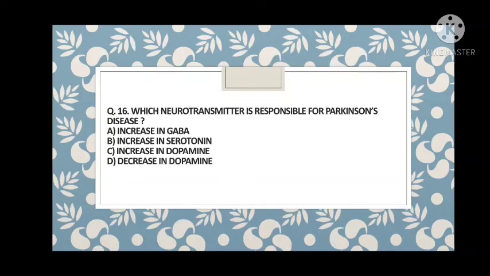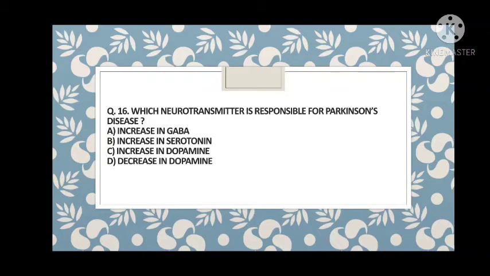So guys, question number 16: which neurotransmitter is responsible for Parkinson's disease? Increase in GABA, increase in serotonin, increase in dopamine, or decrease in dopamine. How to remember this question? The answer is D, decrease in dopamine. But how can you remember increase and decrease? See, in Parkinson's disease, in the basal ganglia, the substantia nigra region and the globus pallidus, what happens in these two regions?